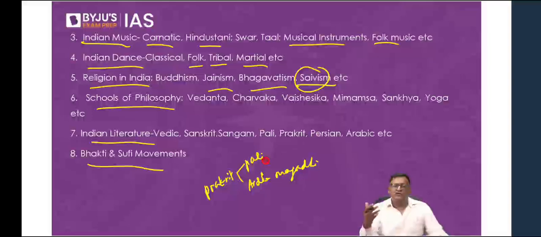And similarly, the Sufi movement. What is Sufism? Important Sufi orders like the Chishti order, the Qadri, Naqshbandi, Firdausi, Shattari, etc. What is the meaning of Sufism? Who were the various founders of these Sufi orders in India, or rather who introduced these orders in India? And some terminologies about Sufism and what is the contribution of Bhakti and Sufi saints.